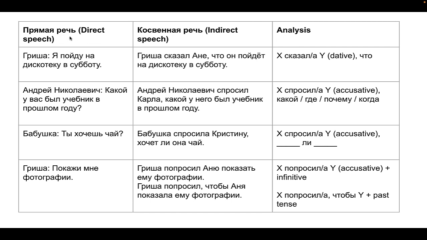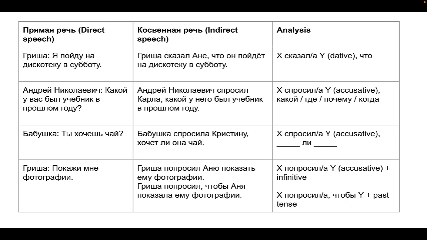On the left, here we have the direct speech, прямая речь. These are like quotes, what exactly someone said. Whereas in the middle, we have indirect speech, косвенная речь. This is when we tell someone else what someone said. X person said something to Y person. X person said that, or X person asked that.